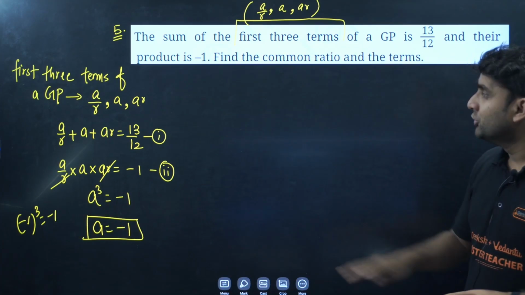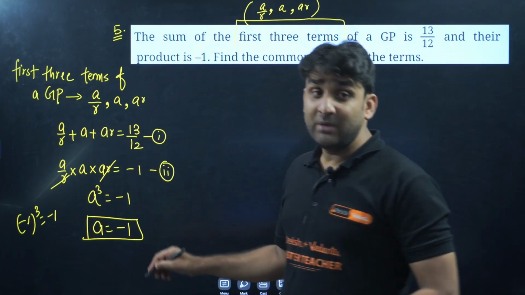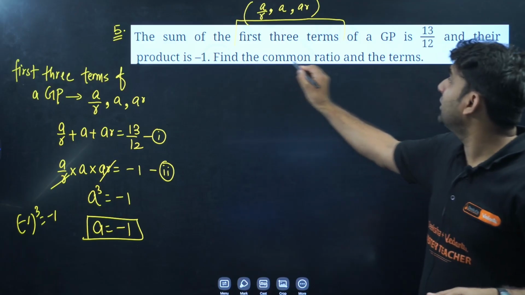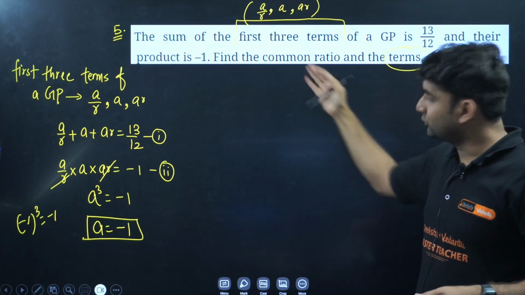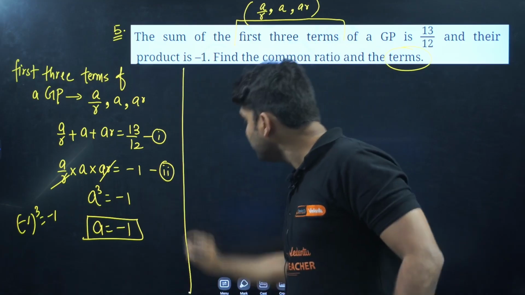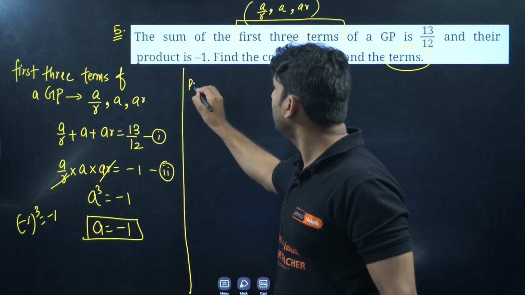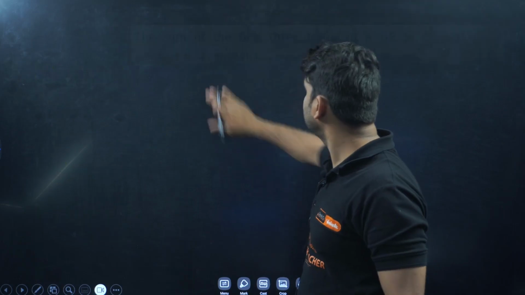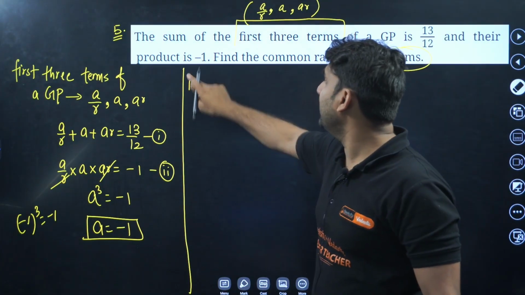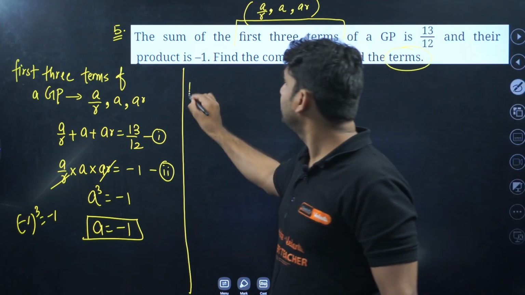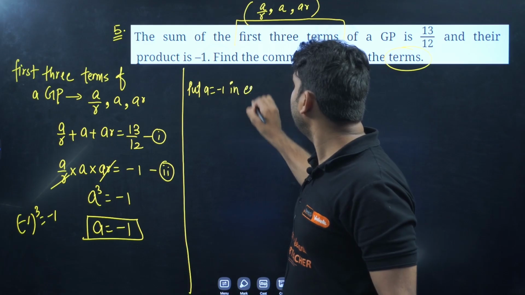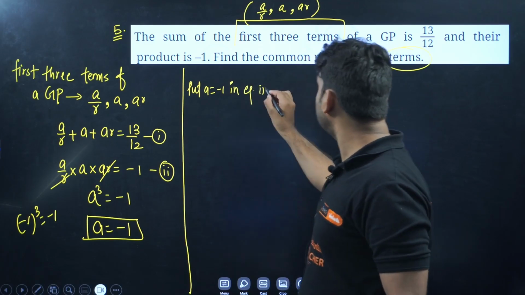Clear everyone? So once you get A, what will be our next target? Find out R, because the question is to find the common ratio and the terms. So common ratio and terms both are the targets. So we have A. Now put A is equal to -1 in equation 1.